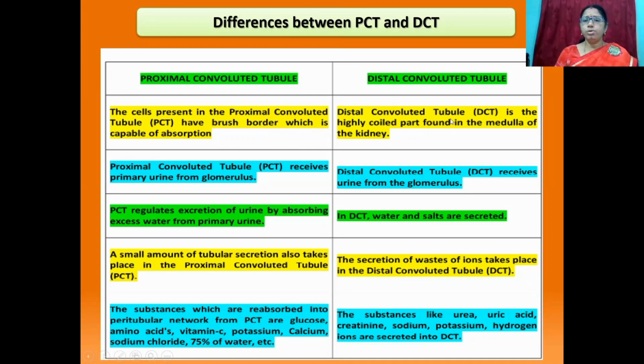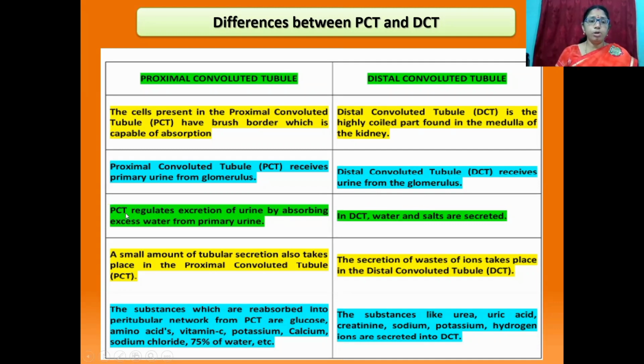Distal convoluted tubule is the highly coiled part found in the cortex of the kidney. Proximal convoluted tubule receives primary urine from glomerulus. Distal convoluted tubule receives urine from the loop of Henle.